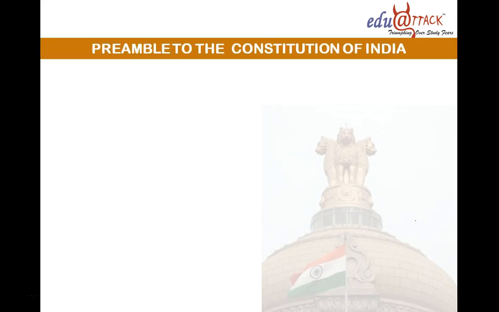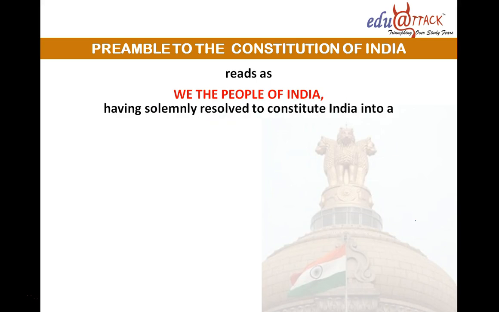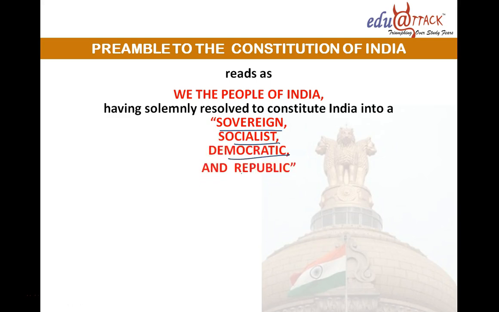Now, I have told you what was written in the preamble to the Constitution very briefly, but I have made you understand in detail. Now, what does the preamble to the Constitution of India actually say? It reads: We, the people of India, having solemnly resolved to constitute India into a sovereign. We have seen the meaning of sovereign: independent, supreme, socialist, democratic and republic,